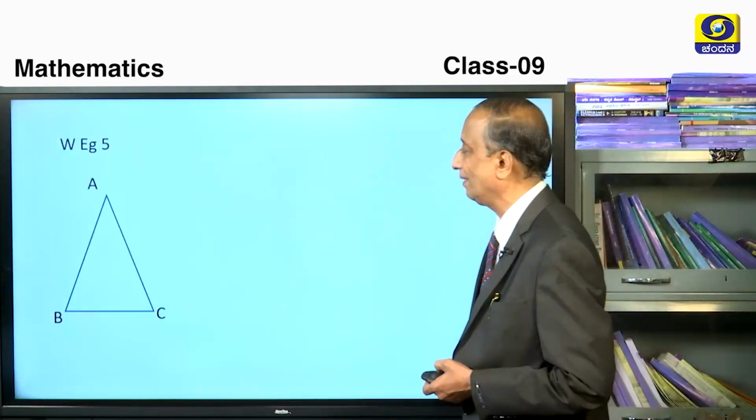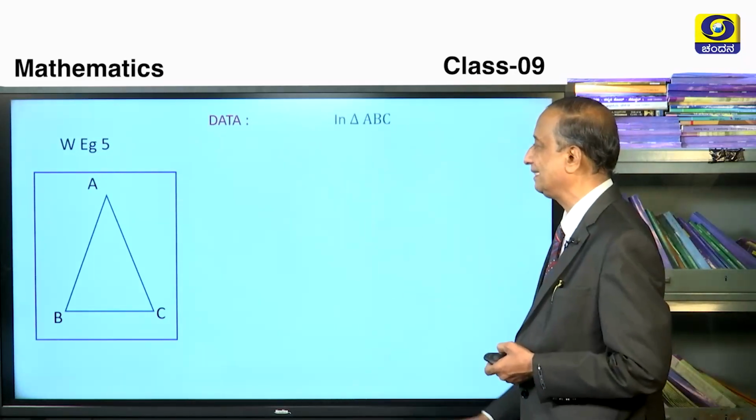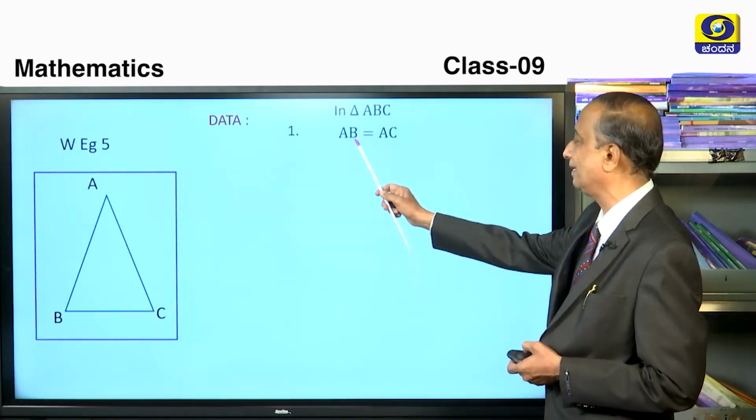So let us take worked example number 5. What is the data? In this triangle ABC, the first point is AB and AC are equal.